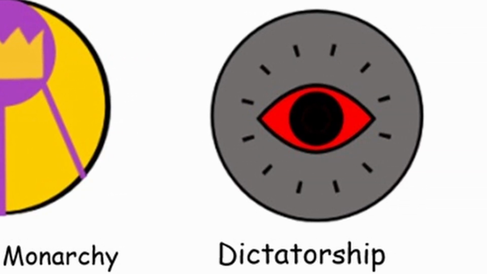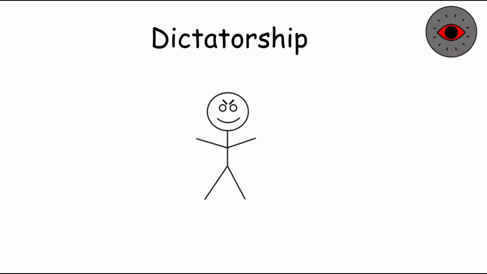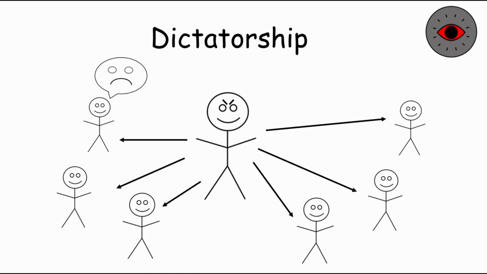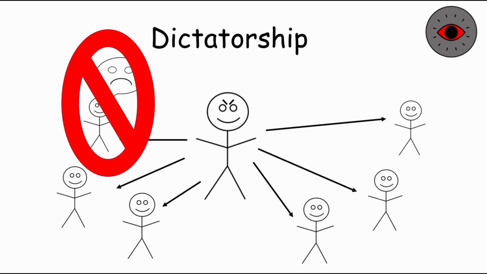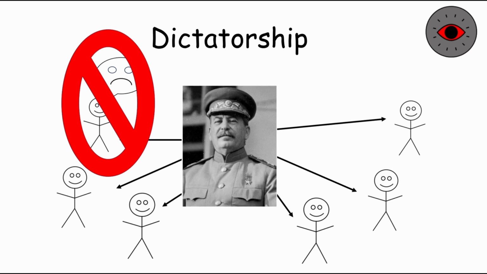Dictatorship. A dictatorship is a form of government where power is concentrated in the hands of a single leader, known as the dictator. In a dictatorship, the ruler typically seizes power through force, and their authority is maintained through oppressive measures and limited political freedoms. Examples of dictatorships include the Soviet Union.